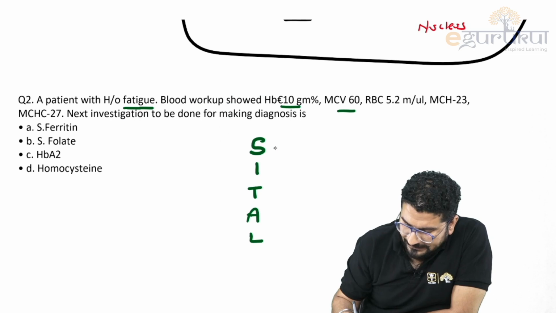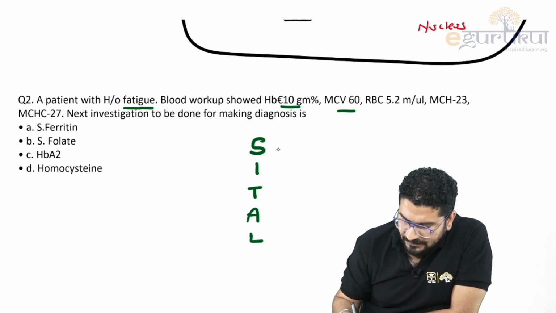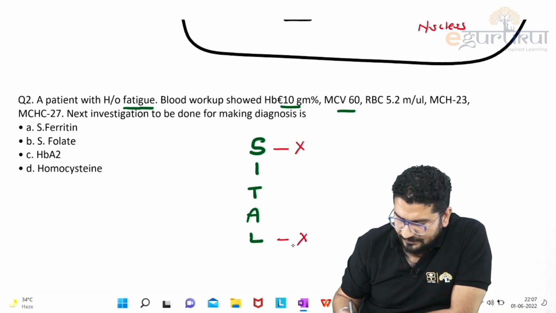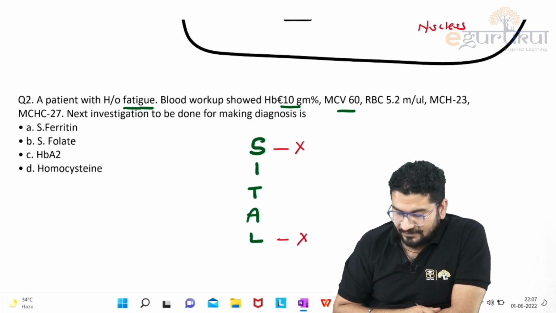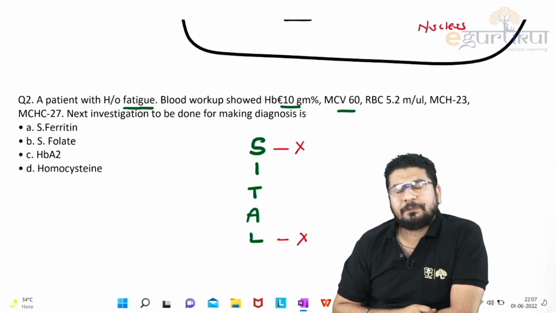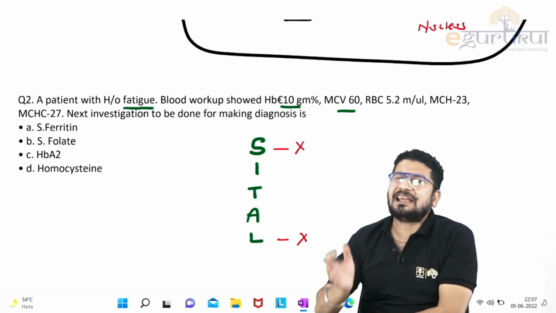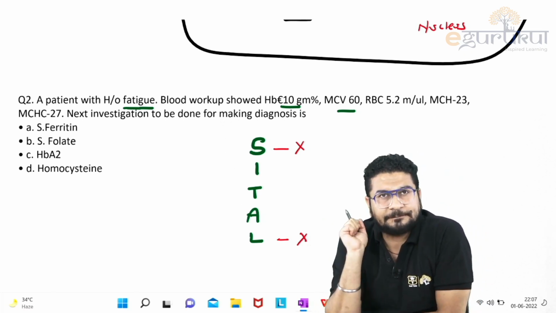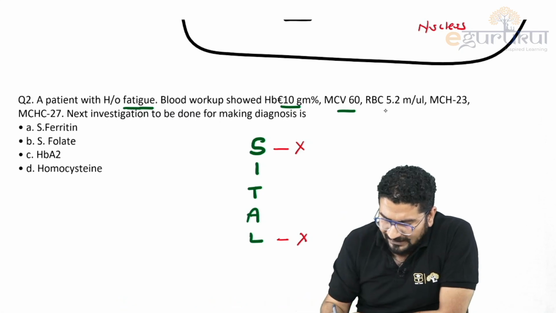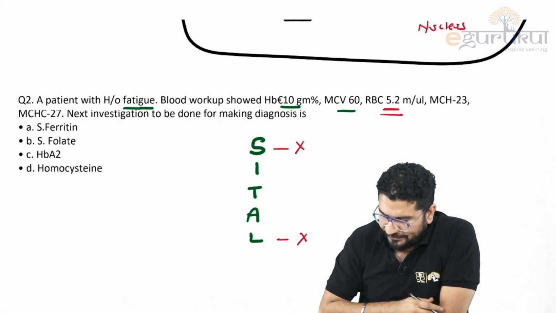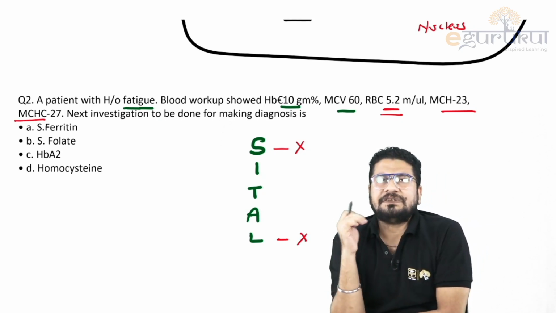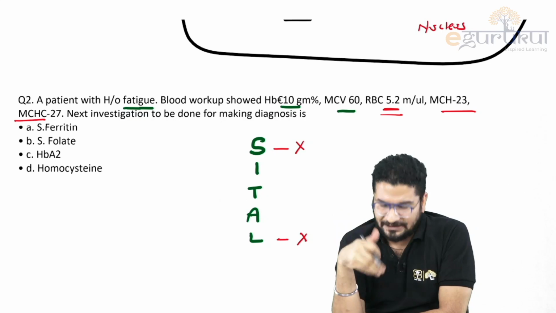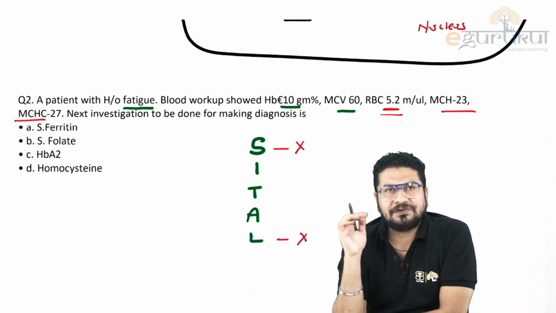So S for sideroblastic anemia, which is not that common, and lead poisoning, not that common. Now we are left with three things: iron deficiency, thalassemia, anemia of chronic disease. Remember, anemia of chronic disease can be microcytic, it can be normocytic. Simple. Let us see the question more. RBC count is given 5.2, MCH is given, MCHC is given. Generally in MCQs they usually don't give RBC count. They give values of hemoglobin, MCV, MCH.